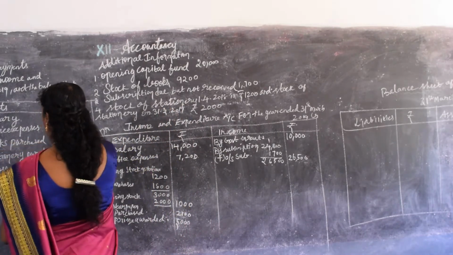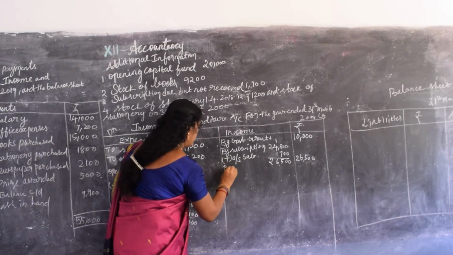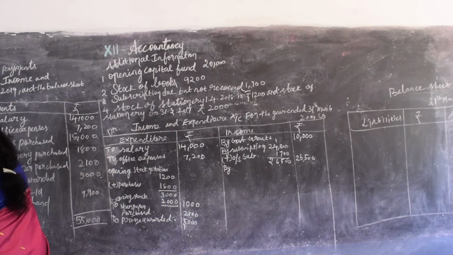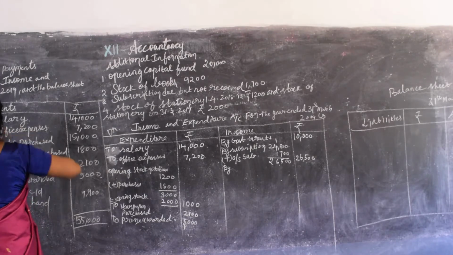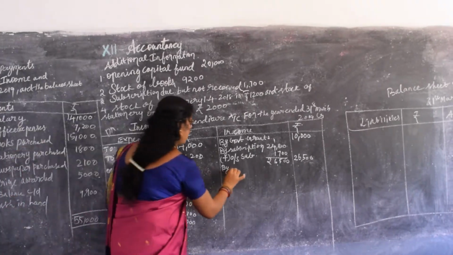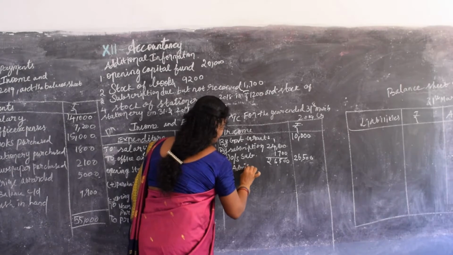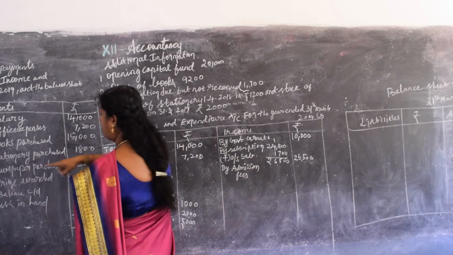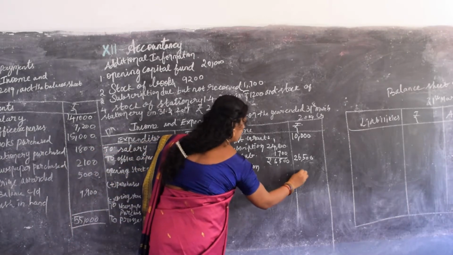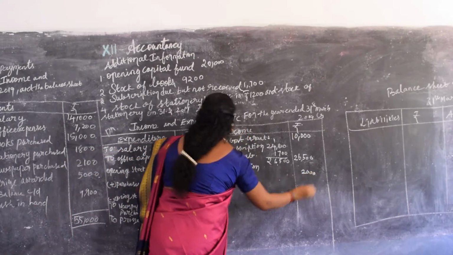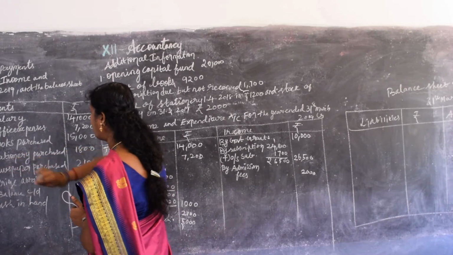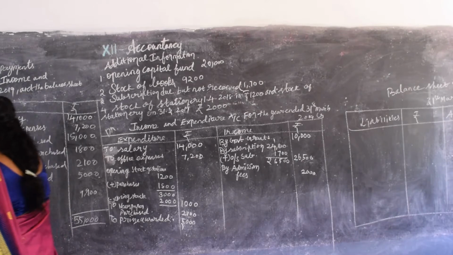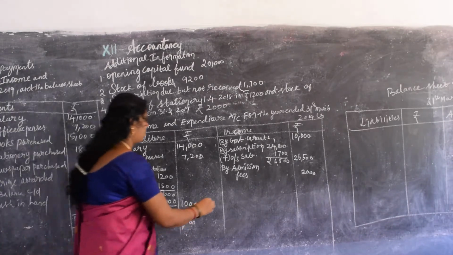Next, we will move on to the admission fees. It is in the receipts column, so it is actually an income only. So write by admission fees, 2,000. Next is to prize fund receipts. You should not write it, because receipts will not come on the liability side. Then to bank interest.